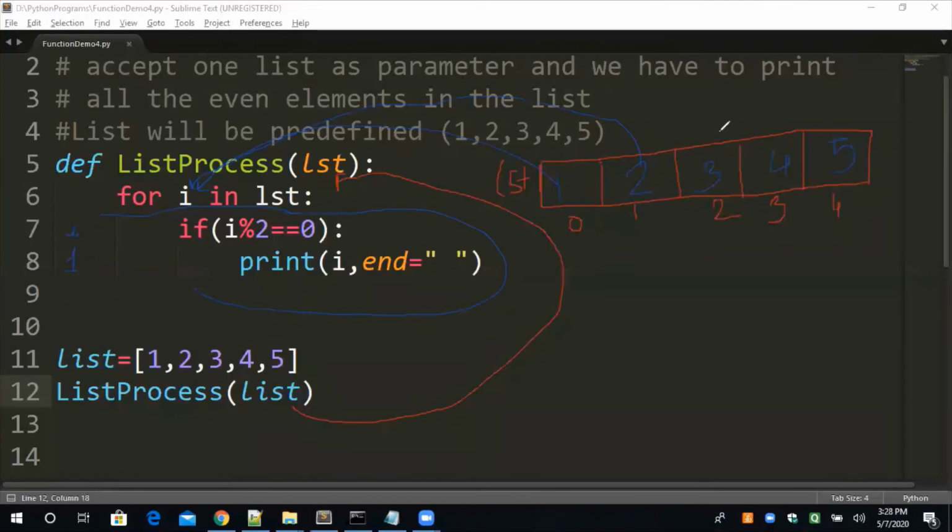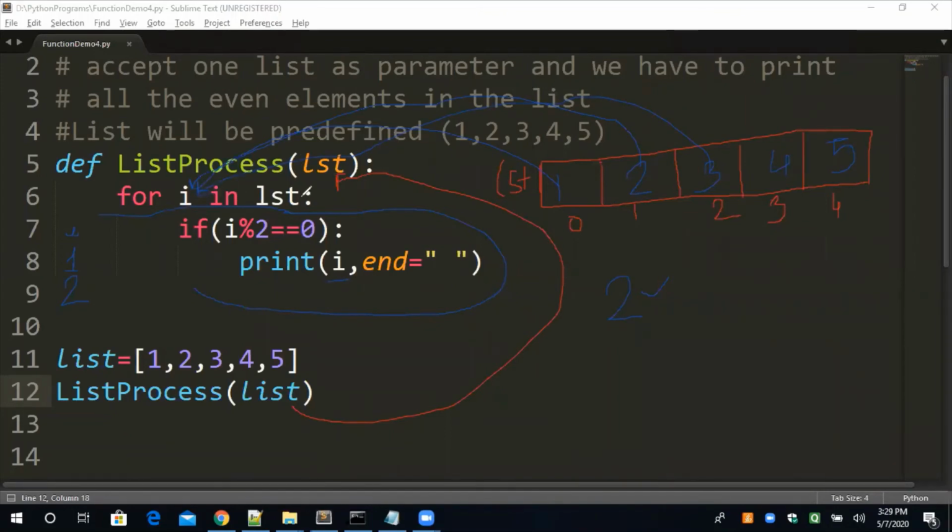One by one, all the elements will be transferred in I, but one by one. So now the 2 will be transferred in I. So what will be the value of I? Will be 2. And because I is 2, so 2 modulus 2 is equal to 0, correct. 2 को जब 2 से divide करेंगे, then definitely you will get the 0 because it is an even number. So this condition is true, now 2 will be printed. So I am printing over here. So first output is 2. Now what will happen? Again, in the third iteration, the next new number will be transferred in I.